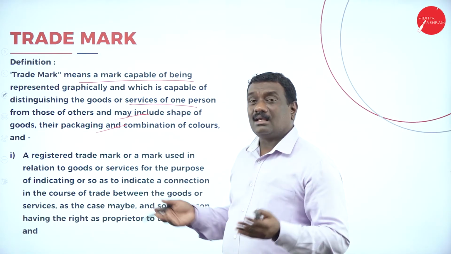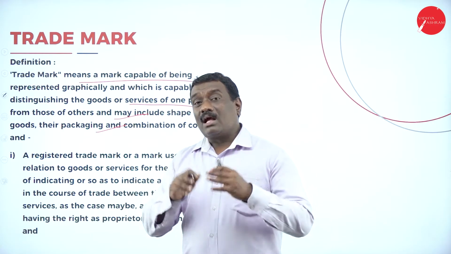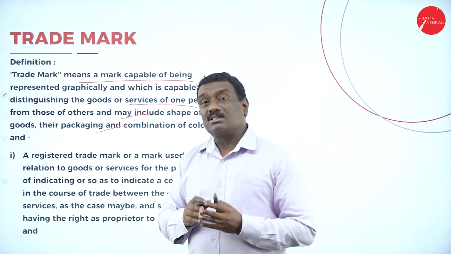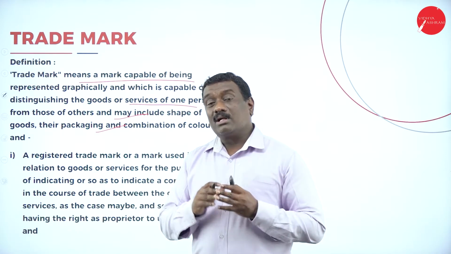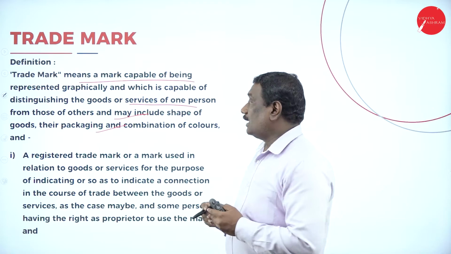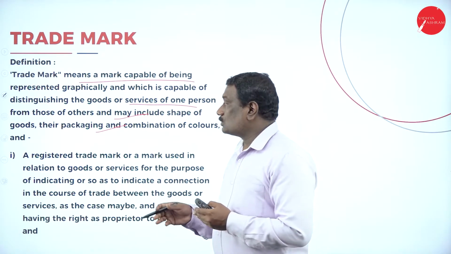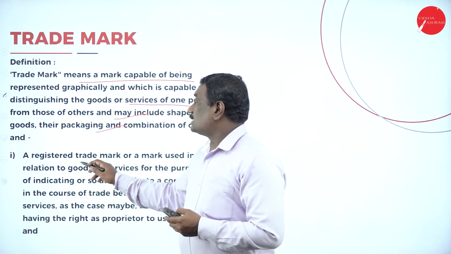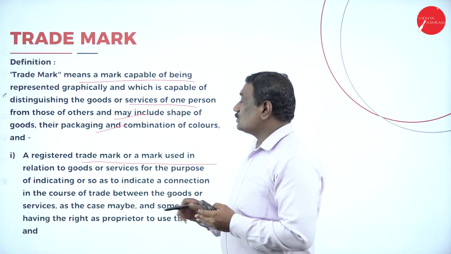So anything can be there in order to identify and distinguish the products of one manufacturer from another manufacturer, or one competitor from another competitor, in terms of the shape, color, size, and packaging, and a combination of goods and colors. So firstly it says a registered trademark or the mark used in relation to goods